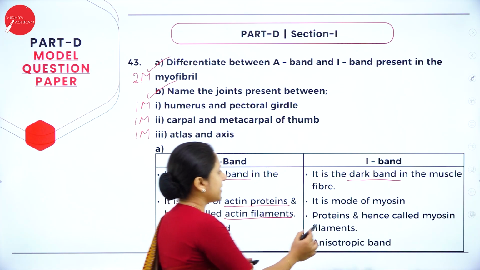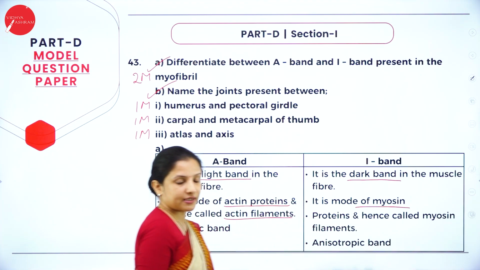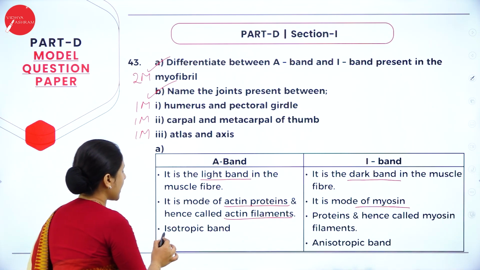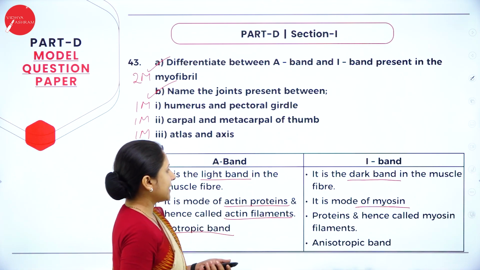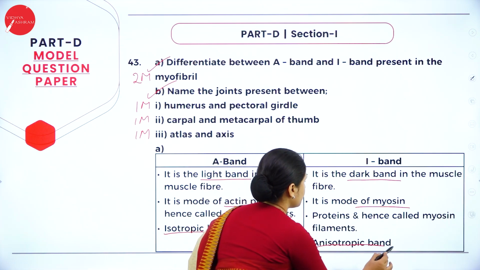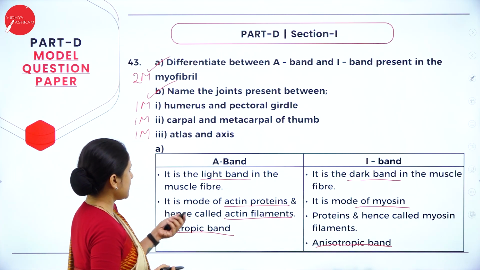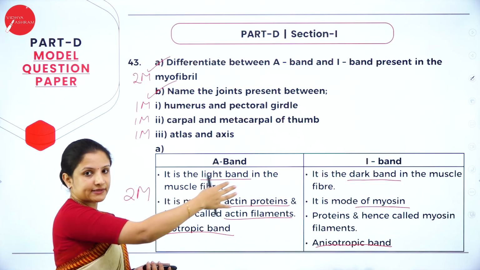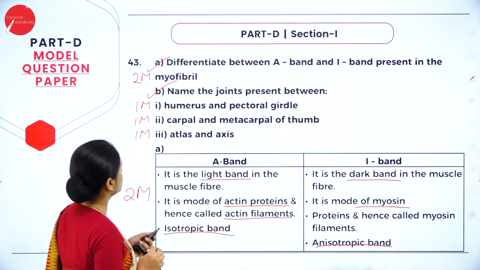The I band is made up of actin proteins, hence it is also called actin filaments, and the A band is an anisotropic band, whereas the I band is an isotropic band. So much if you write, that is, here you will get 2 marks. You can write just 2 differences under each of these, it's fine. So 2 marks you will get.